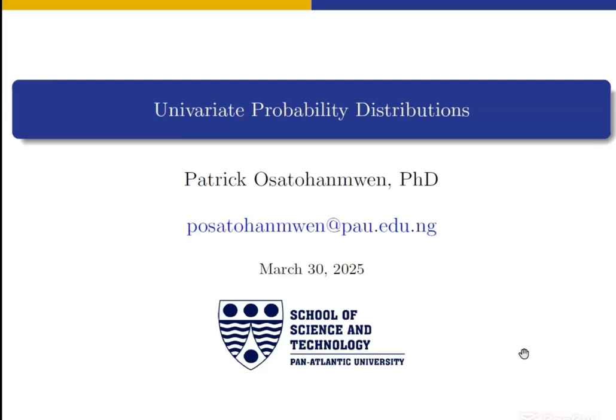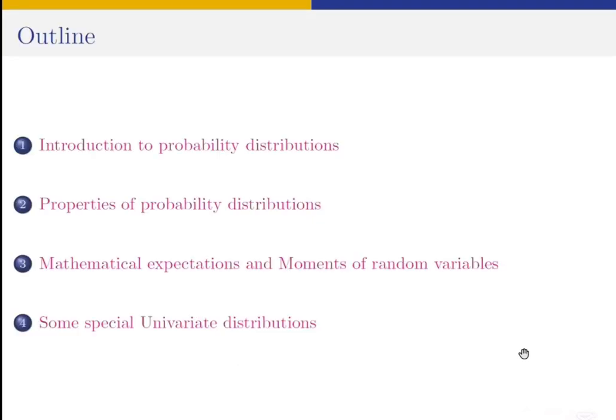Welcome to part 2 of our discussion on probability distributions, essentially univariate probability distributions. In our previous class, we looked at an introduction to probability, and we also saw the properties of probability distributions. So today we are going to be examining mathematical expectations and moments of random variables and how they apply to probability distributions.